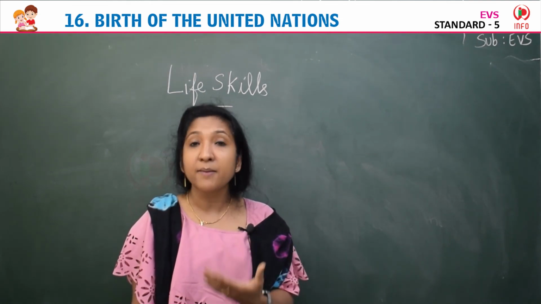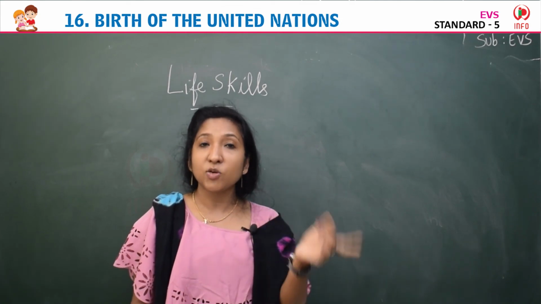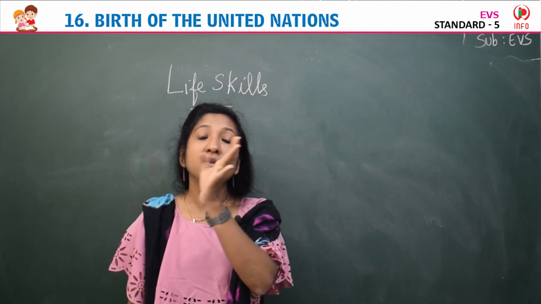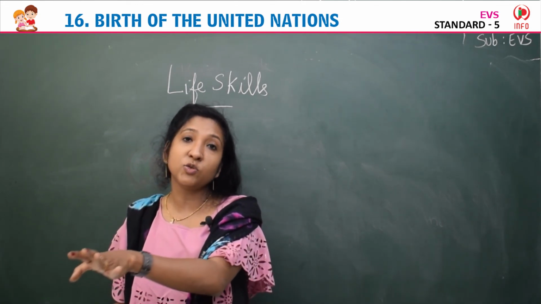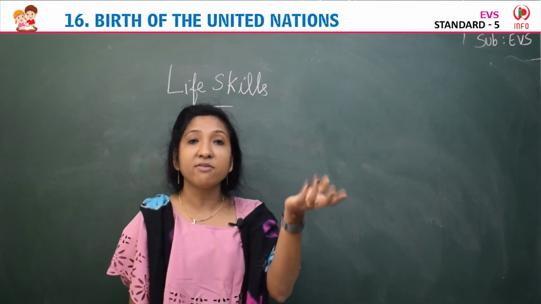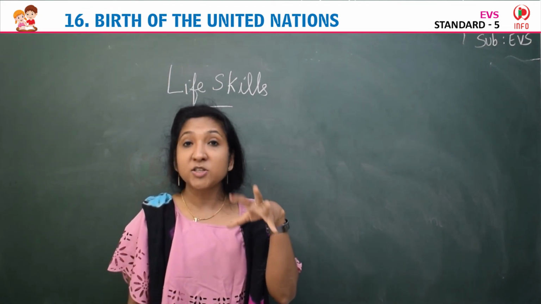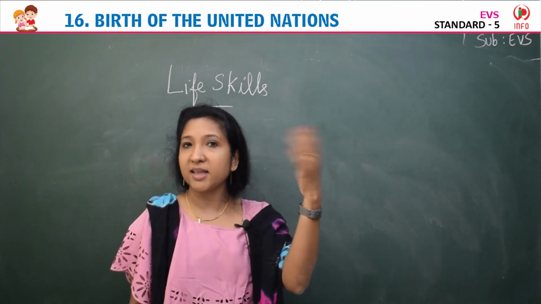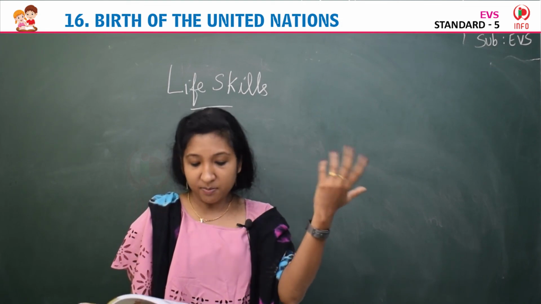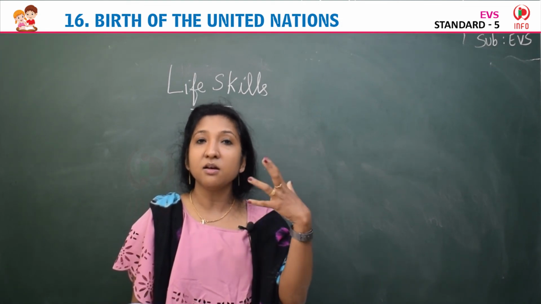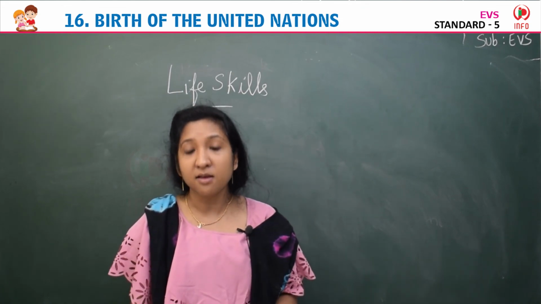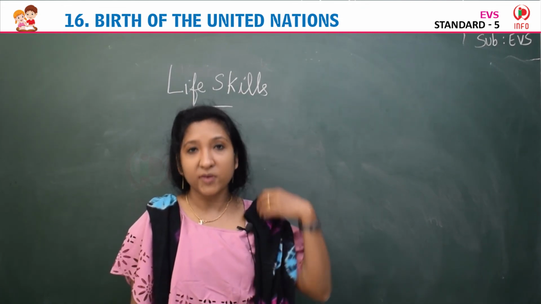The first mission was in 1948, when the Security Council authorized, they were given that charge to assign the duty. Deployment is assigning the duty. What duty have they given? Yes, military observers of UN to the Middle East. They sent them to the Middle East to monitor, to observe the armistice agreement, meaning the temporary stopping of warfare or fighting, to stop the fighting between Arab neighbors and Israel.